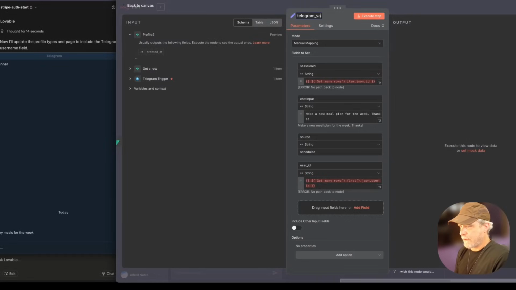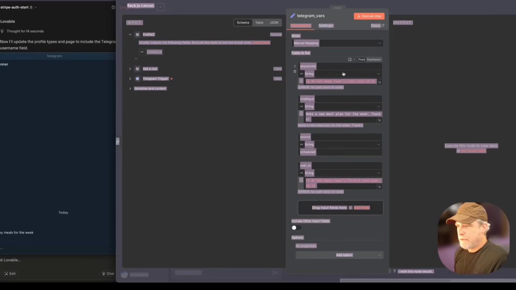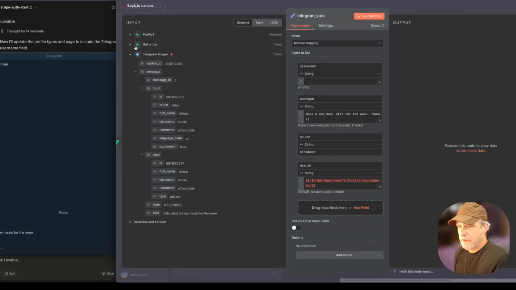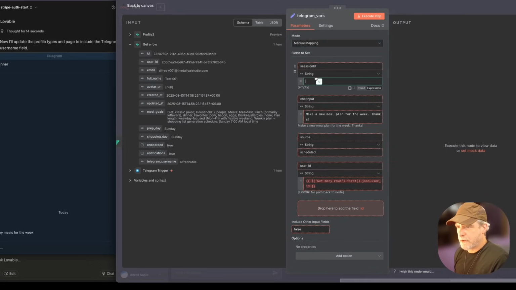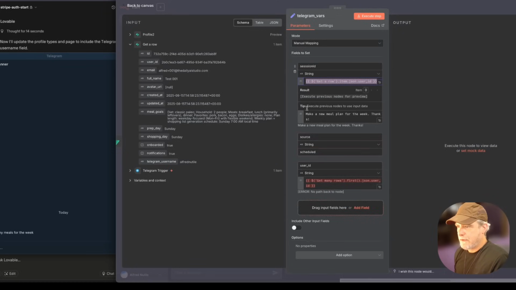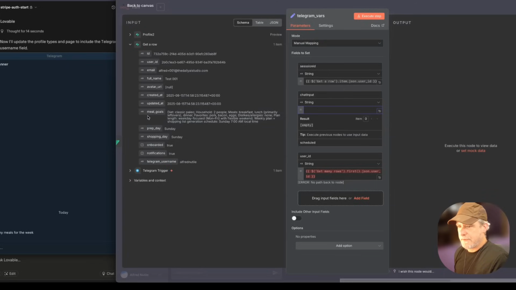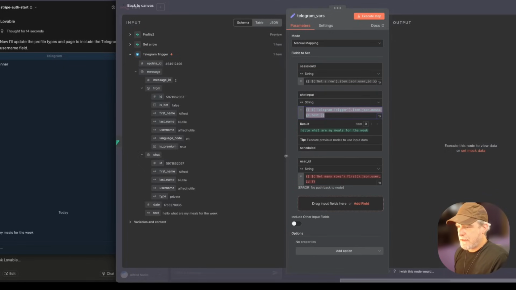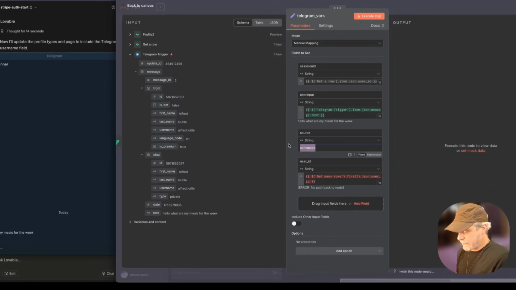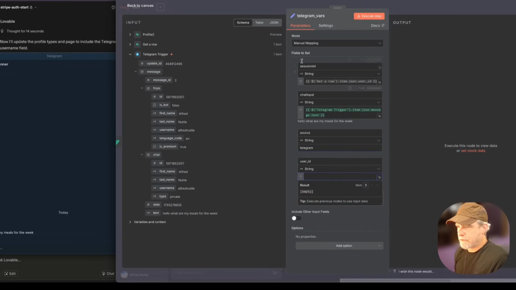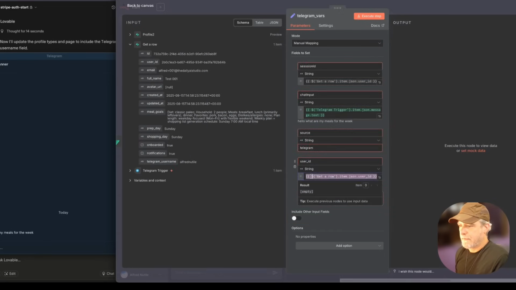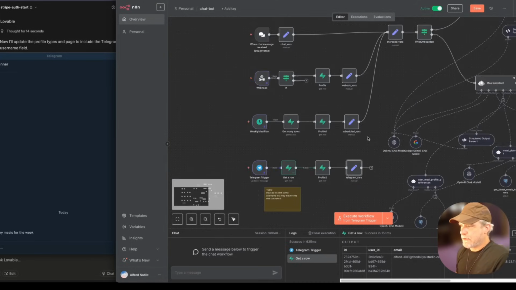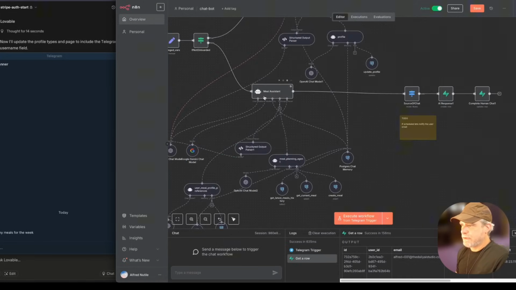Telegram vars. Oops, session ID is the user ID. Nope, it's this guy. Session ID is always the user ID. The message is, what did they send in? Right here we go, okay? And then the source is going to be Telegram. And then the user ID, we do it again to this one. Okay. So now they get hooked into our system and it's going to do its thing and come out this